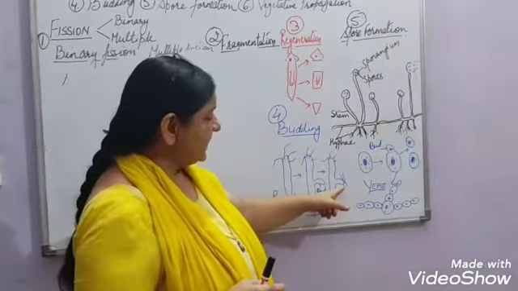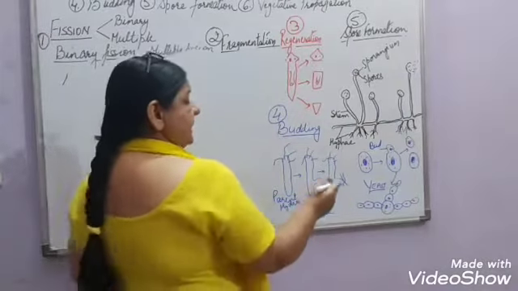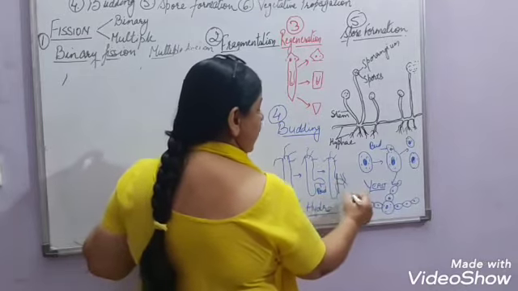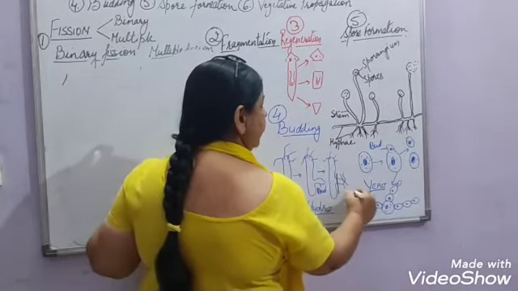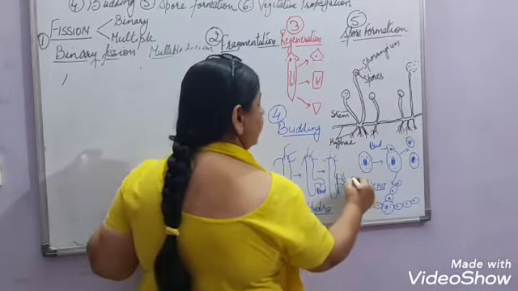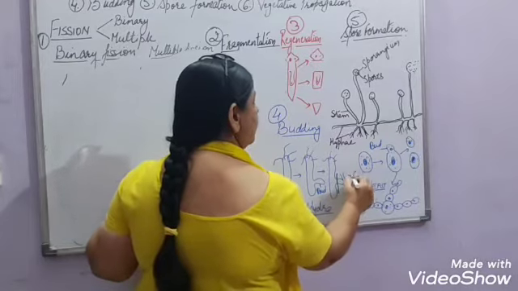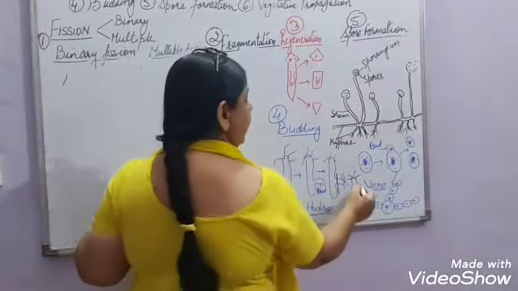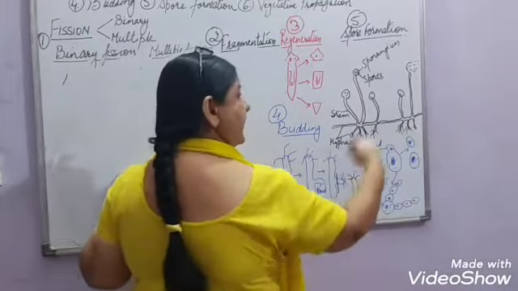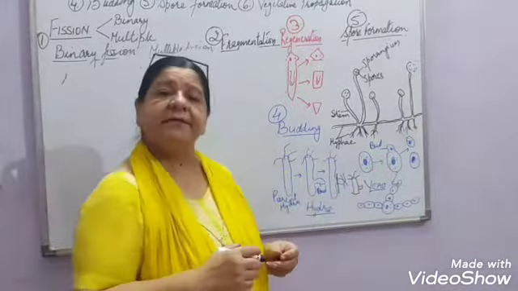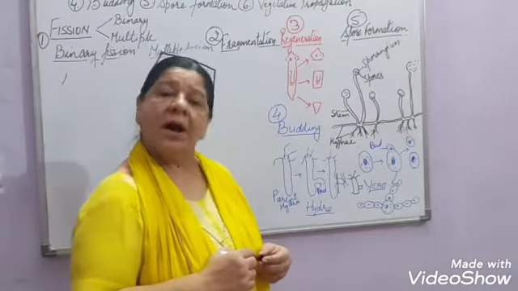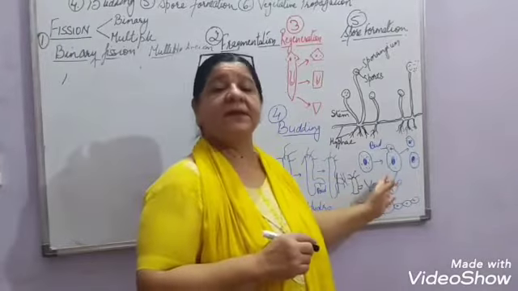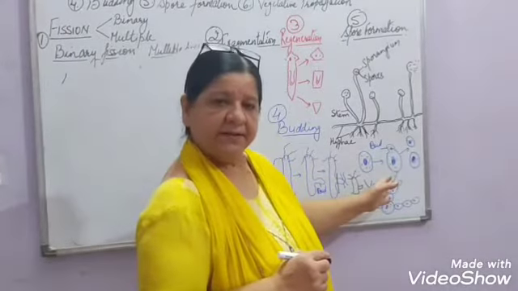And when it is completely mature, it will detach itself from the parent, and this bud will now grow as a new Hydra, right? And then from this Hydra also a new bud will grow, that will also mature and develop again into a new Hydra. This budding can also take place in yeast cells.